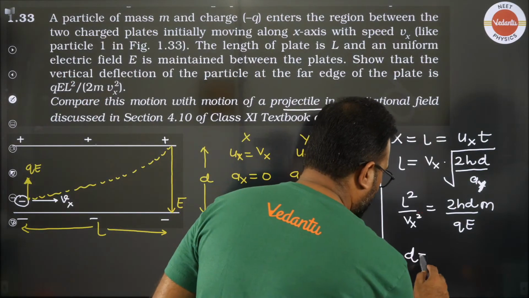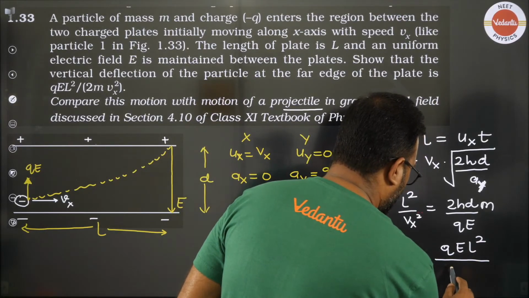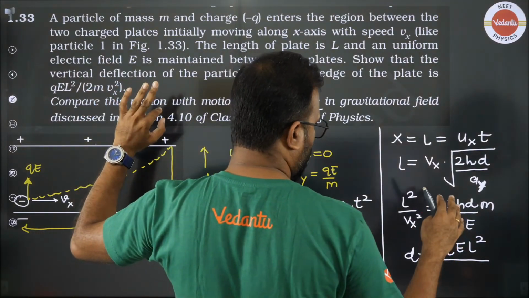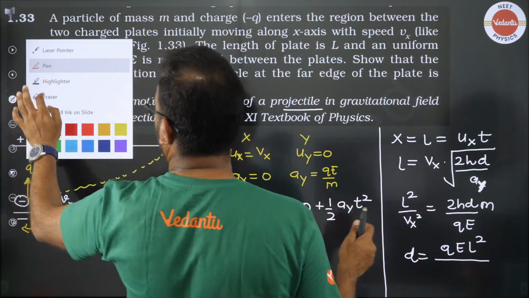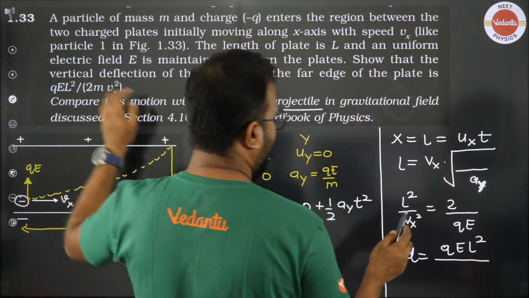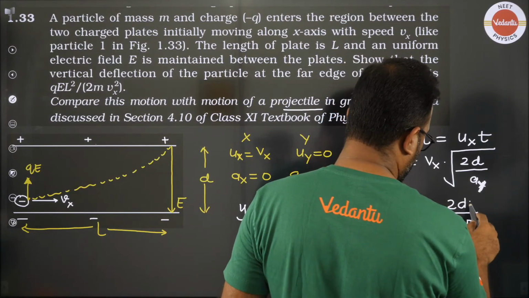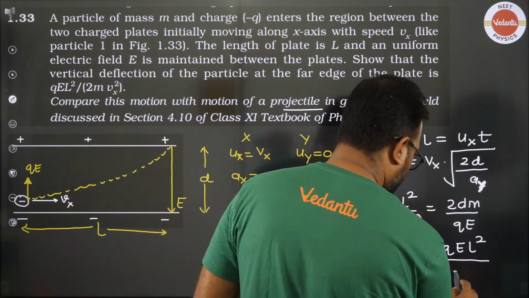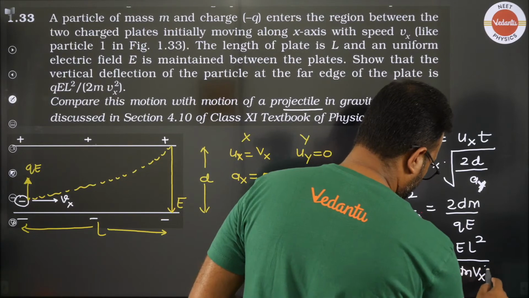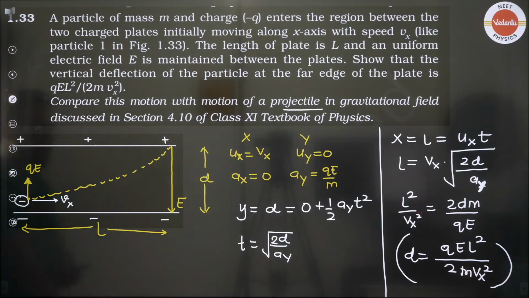Rearrange and you get the answer: QE L squared by 2m Vx squared. My mind is thinking about that projectile motion, that's why h came into the picture; it's d that we are writing.